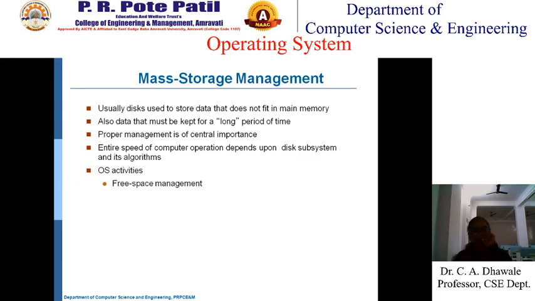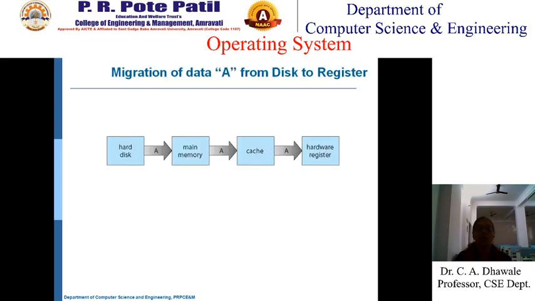The operating system activities related to mass storage are free space management. If there is free space on the hard disk, how to manage it? Then if you have to allocate memory from the hard disk, how to allocate it? That is storage allocation. Then disk scheduling. Disk scheduling means that there are multiple programs or files residing on a secondary memory. Then which program will be accessed? If you have to access a particular file or program, then how fast, or which technique can be used to access the file on the disk? We call it disk scheduling.